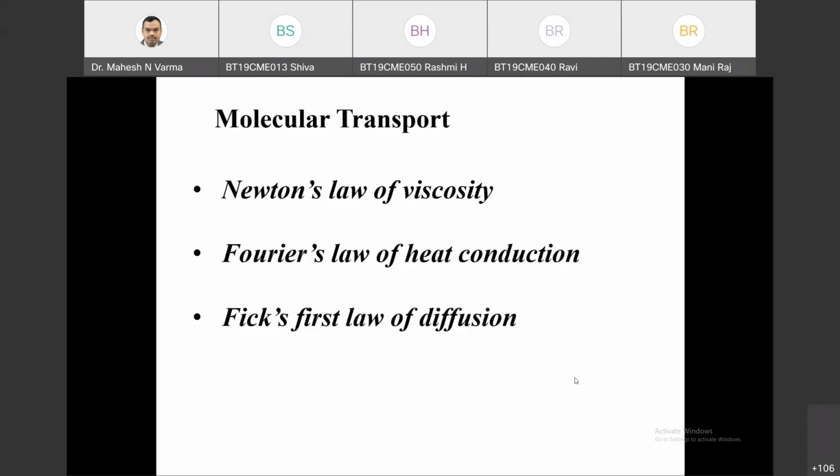So certainly these three laws given on your slide represent 50% of mass transfer, 50% of heat transfer, and 50% of fluid mechanics. And you have already studied in detail Fourier law, Fick's law, Newton's law. Now here in transport phenomena, our main aim is to understand how these three laws are similar to each other, because they are already similar to each other. Scientists have proved that. We will also see how they have logically correlated these three laws: Newton's law is similar to Fourier law, is similar to Fick's law.